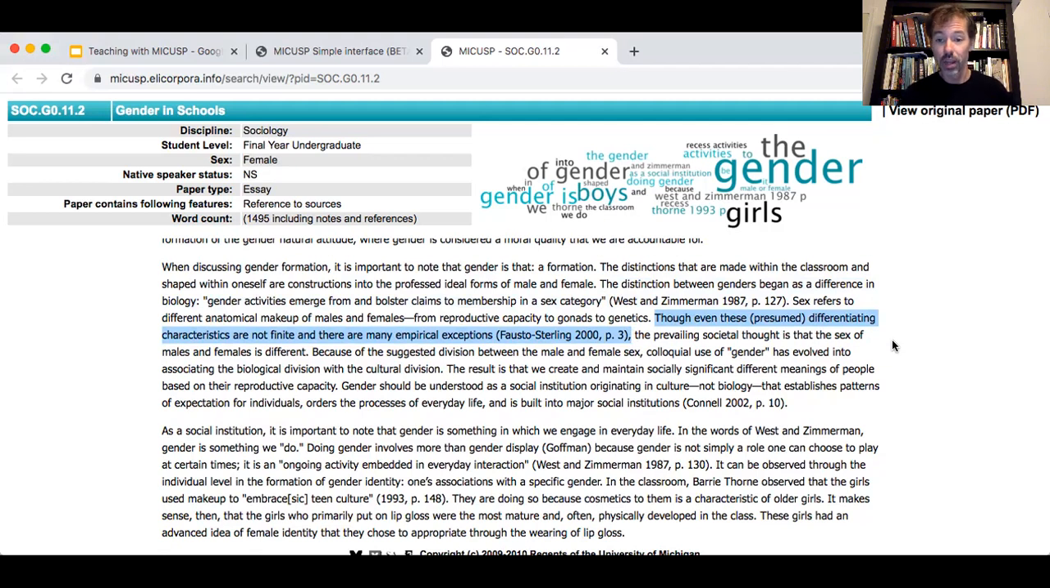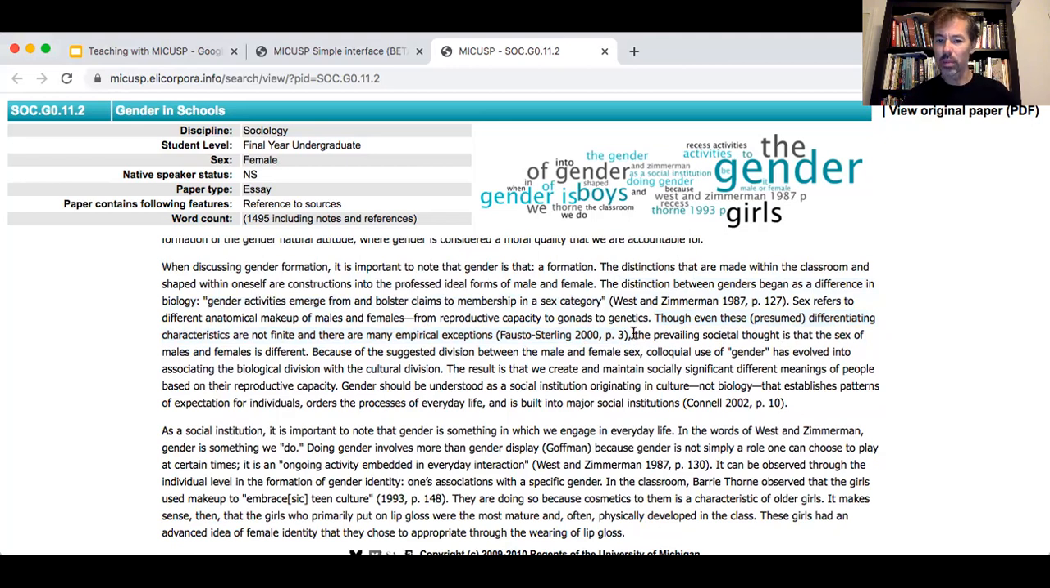You can paraphrase them, though even these presumed differentiating characteristics are not finite, and there are many empirical exemptions. And then citation, and that's not even the end of the sentence. So for students, they would say, oh, this is that they're paraphrasing or summarizing the author's ideas, and that this might be a big concept from Fausto Sterling, but not one that they felt like they needed to quote directly. So we can see that this is one way that the words of other writers are used in sociology.